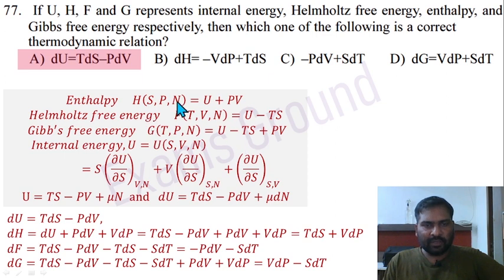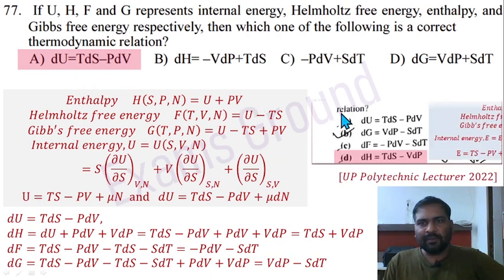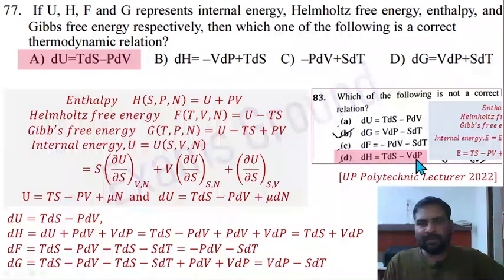These are the standard equations, and in the derivative case, just take the derivative and put the U values here. dU equal to TdS minus PdV. Here mu dn is ignored in all the equations, so you can also ignore this particular term here. Okay, so these are the equations, and option A is correct here. A similar question was asked in UP Polytechnic Lecturer 2022: which one of the following is not a correct relation? So three are correct, and the fourth, dH equal to TdS minus VdP, is not a correct equation.